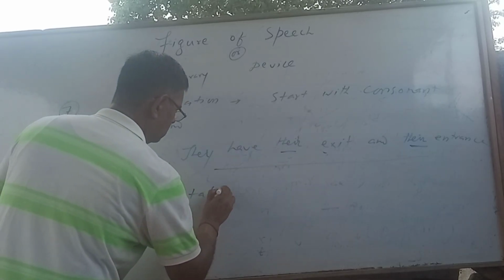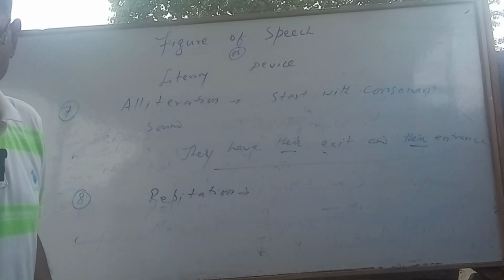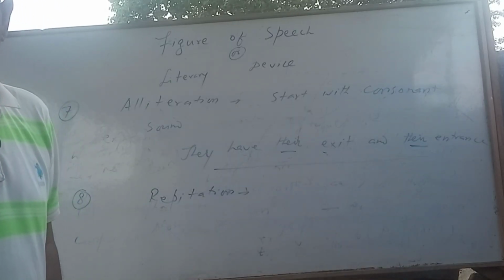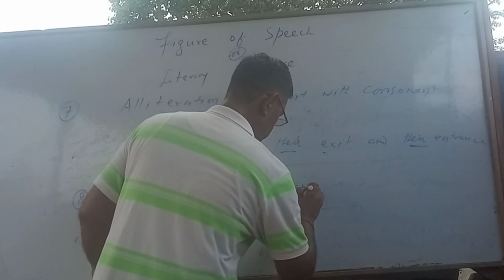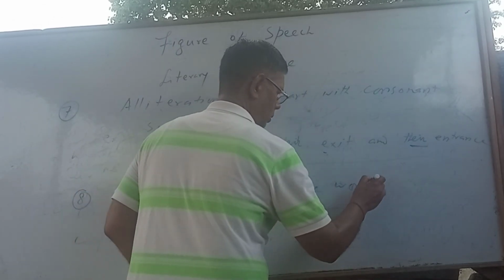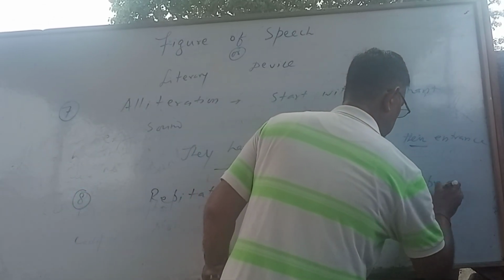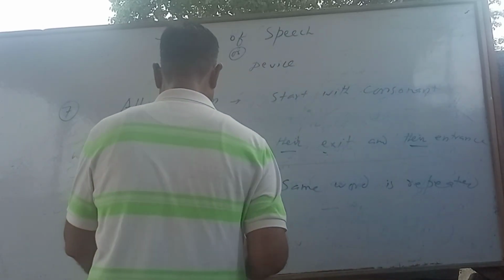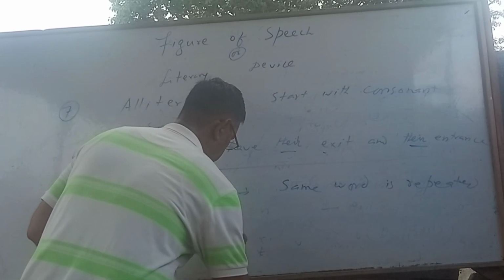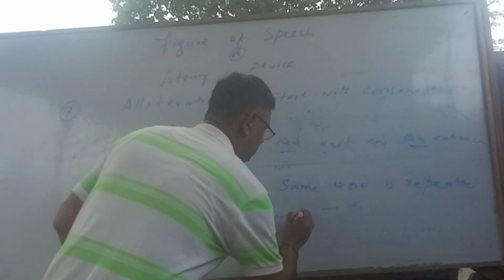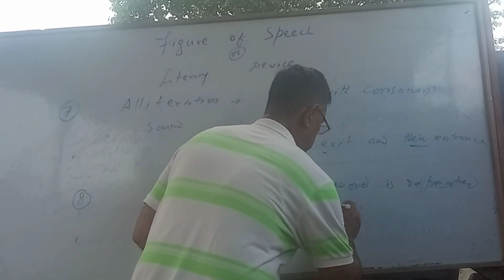It is called repetition. Same word is repeated after certain interval.